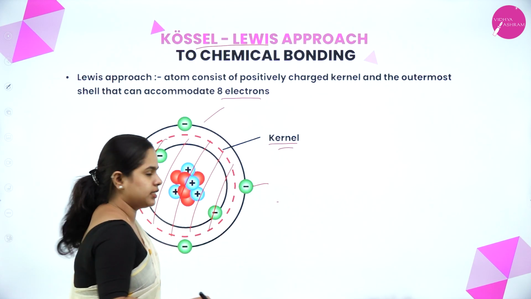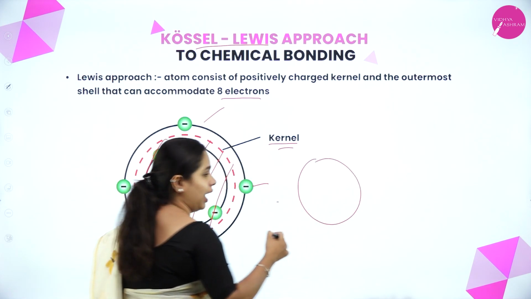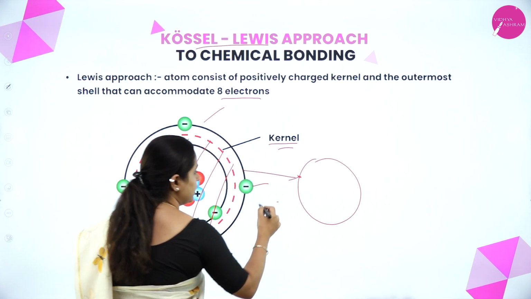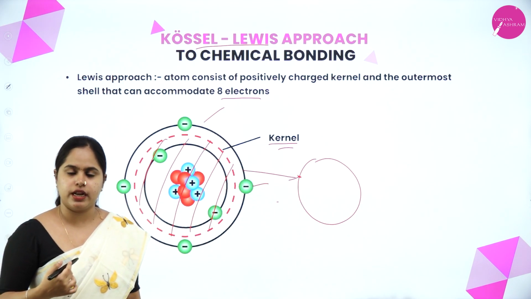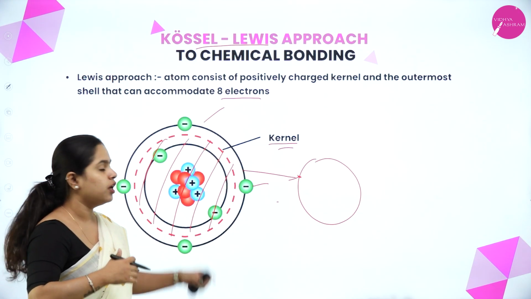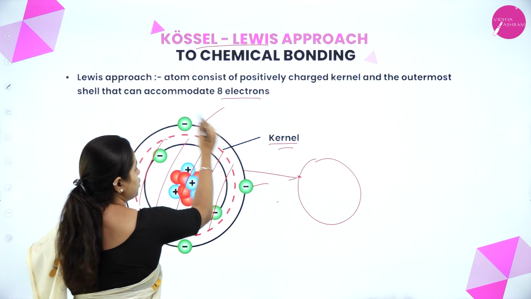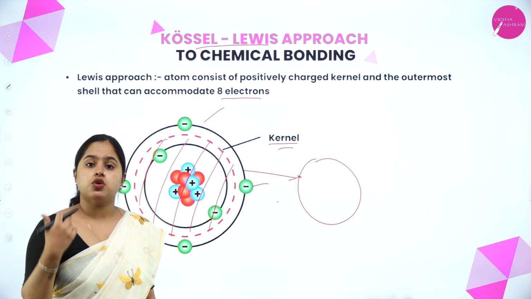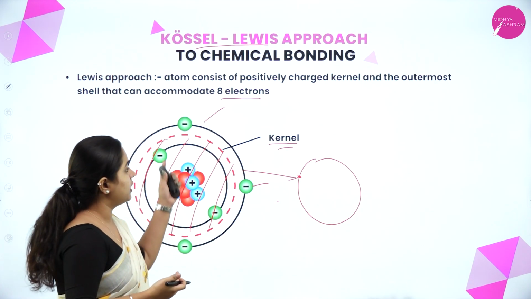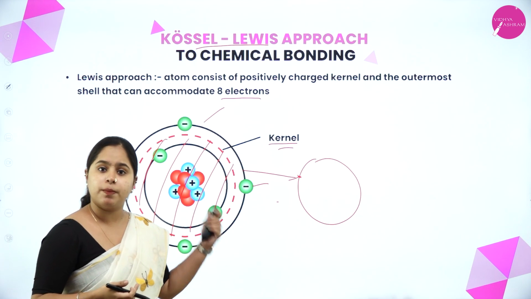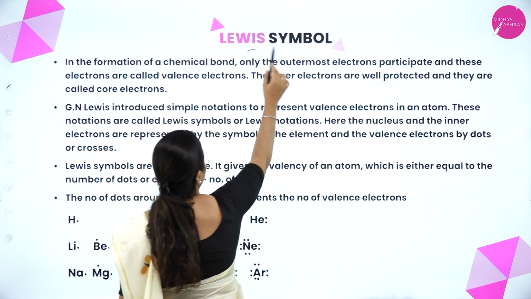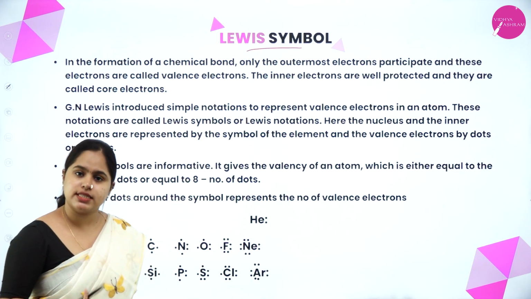See, if this is an atom and I am combining it with another atom, what happens? Only the electrons which are present here and here take part in the reaction. So what he did is he gave no importance to the inner shells and the nucleus which is present inside, only to the outermost shell. So this is how they represented an atom. To represent this atom according to the Kossel-Lewis approach, Lewis developed the Lewis symbol. Now, what exactly is the Lewis symbol?